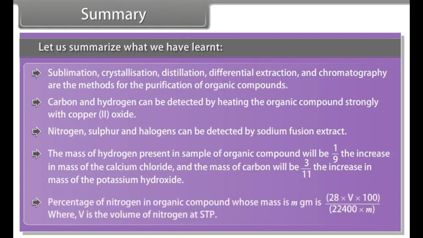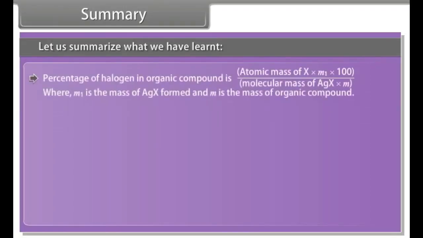Percentage of nitrogen in an organic compound whose mass is m gm is 28 × V × 100 / (22,400 × M), where V is the volume of nitrogen at STP. Percentage of halogen in an organic compound is atomic mass of X × M1 × 100 / (molecular mass of AgX × M), where M1 is the mass of AgX formed and M is the mass of organic compound.